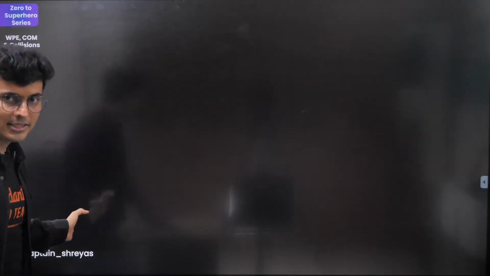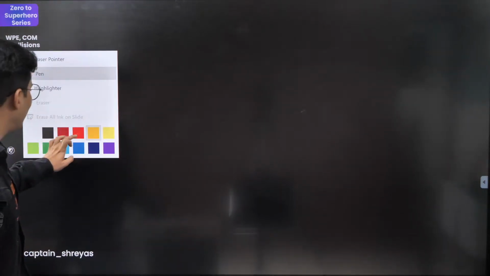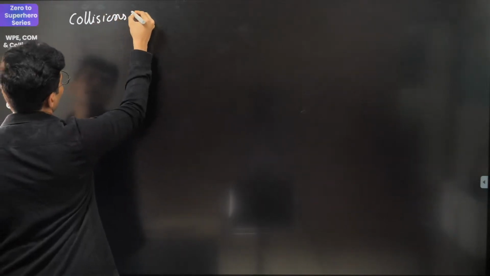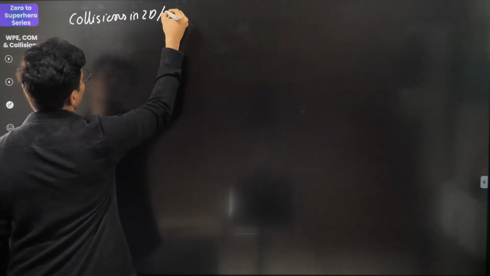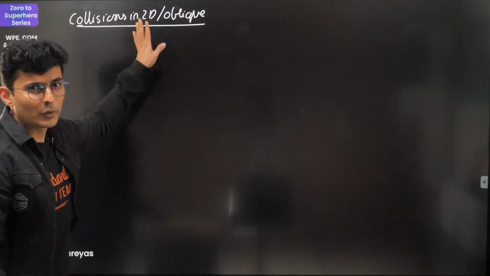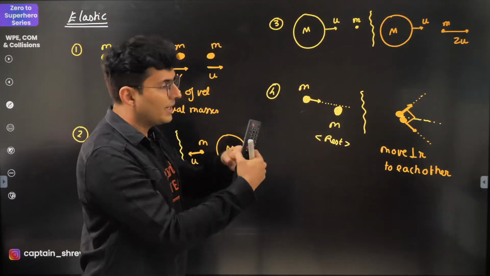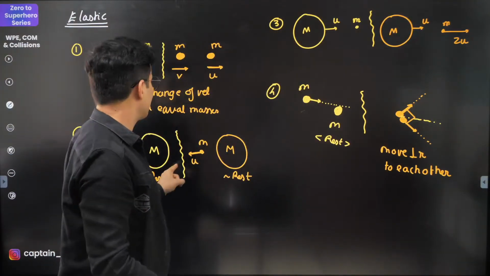Okay. Last thing before we solve some questions. Yes, there are some questions ahead of this. So last thing before we go to questions. Basically, collisions in 2D or basically oblique collisions. One of the cases of oblique collisions or collisions in 2 dimensions was this one. You will not see that the particles are going in the same line like in this or this.